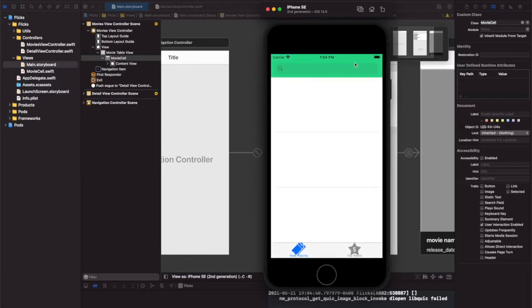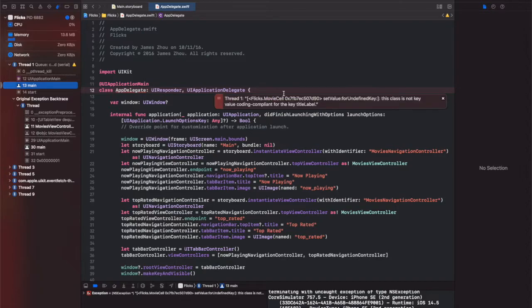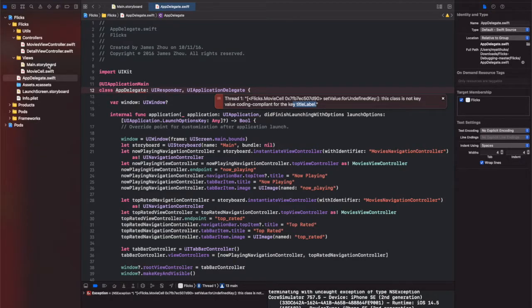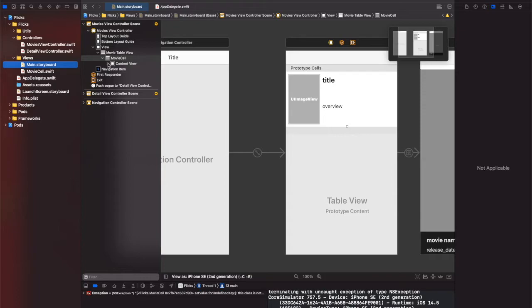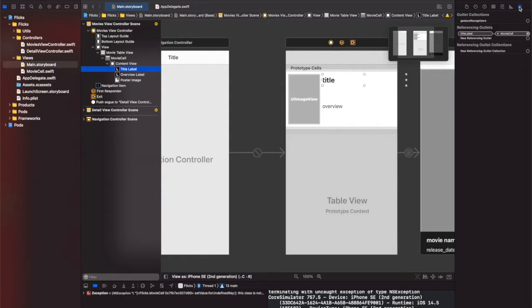I know that the populating is not gonna work because something's still not working, so I'm gonna refresh it again. And this time it said set value for the key, the key is title label. So it's related to something still inside the main storyboard related to a title label. So I'm gonna check the title label UI outlet connection. It says that there's a connection there, but somehow it's not connecting.